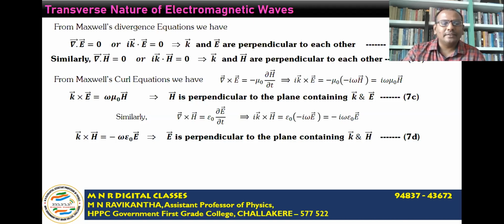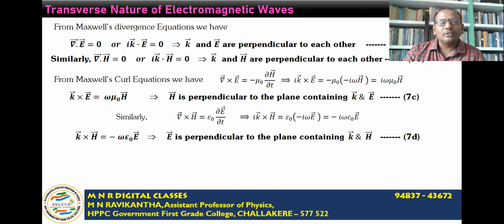Now I will summarize the application of the four equations. The first equation leads to the conclusion that k and E are perpendicular to each other. The second equation leads to the conclusion that k and H are perpendicular.